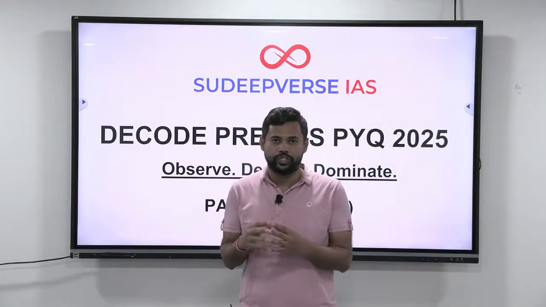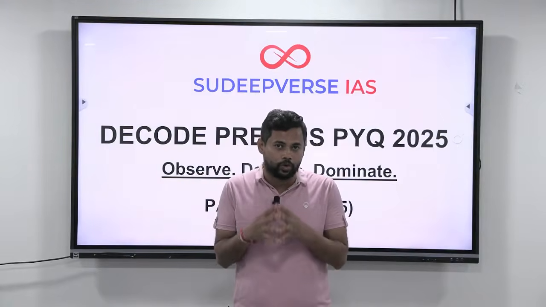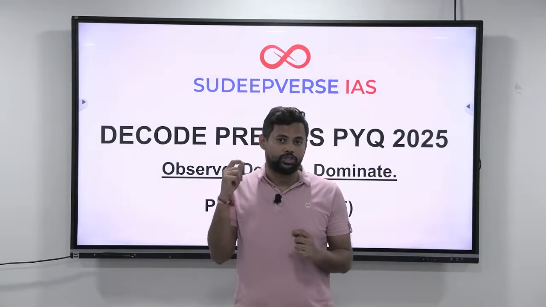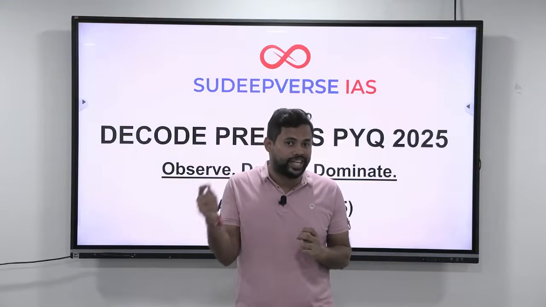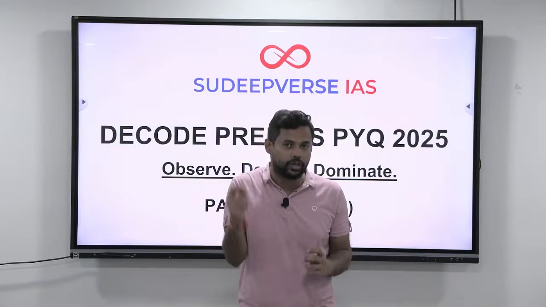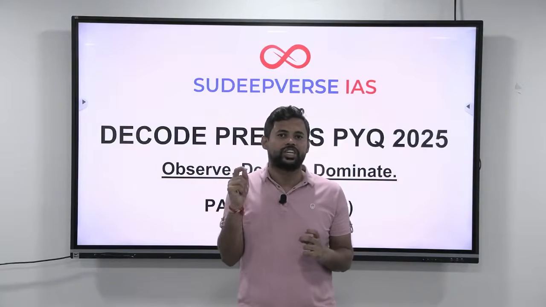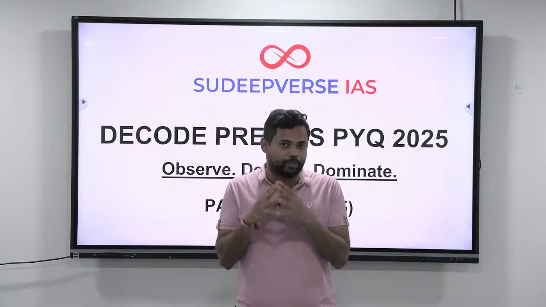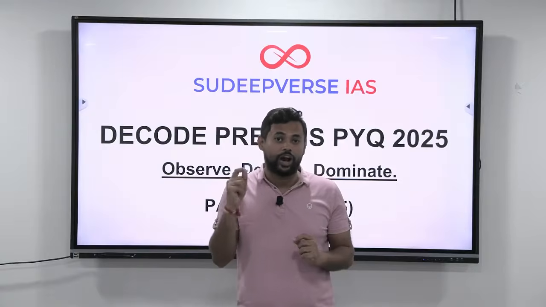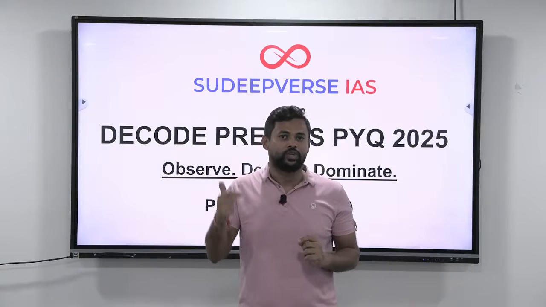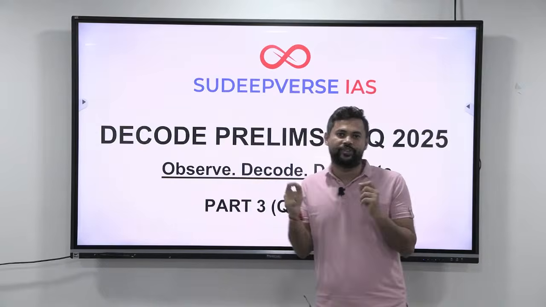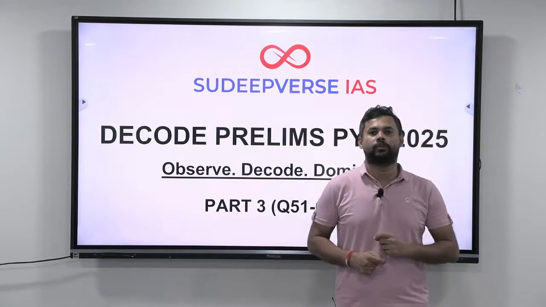We have successfully finished question 1 to question 50. We have not only understood the knowledge it takes to get the answer, but we have also understood the lines of thought and the art of deduction that is required to deduce most of the answers. You have also learned that most of the answers just require your common sense and presence of mind, and that itself is the skill you have to develop, which you get when you keep analyzing the previous year questions. I hope it has helped in this Decode Prelims previous year question program of SUDEEPVERSE IAS.